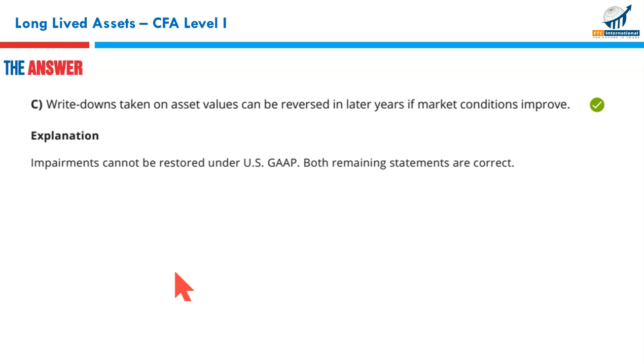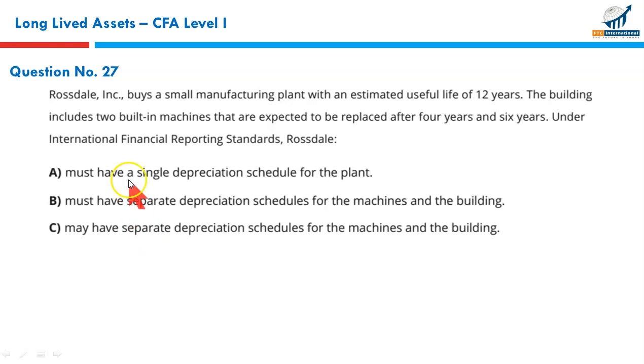Next, Rosedale Incorporated buys a small manufacturing plant with an estimated useful life of 12 years. The building includes 2 built-in machines that are expected to be replaced after 4 years and 6 years. Under international financial reporting standards, Rosedale should do what? Must have a single depreciation schedule for plant?